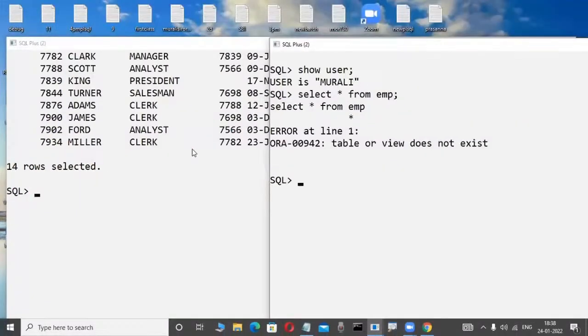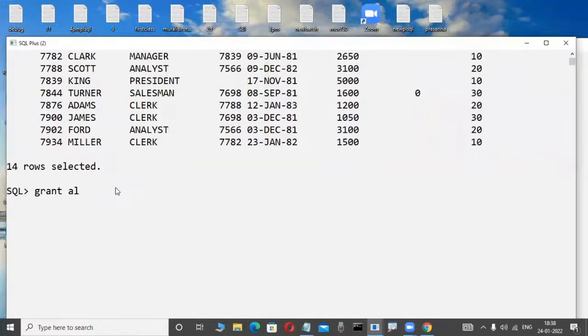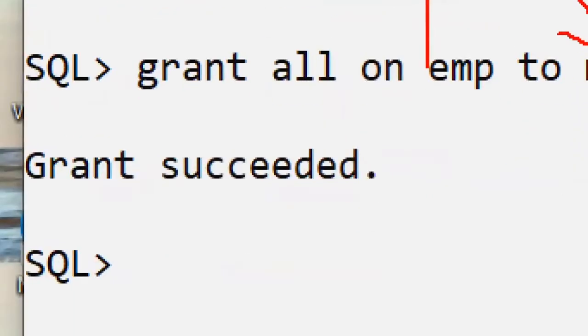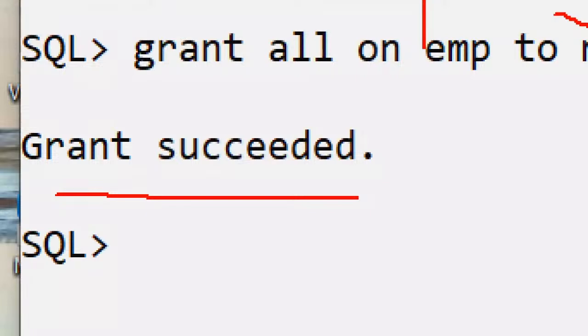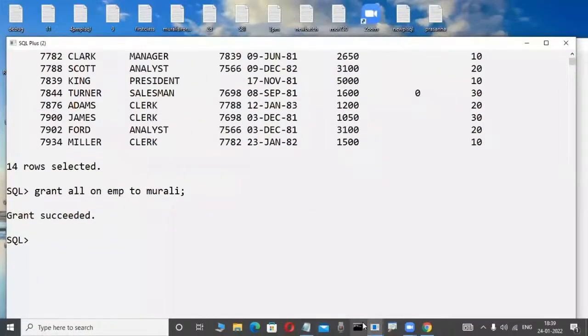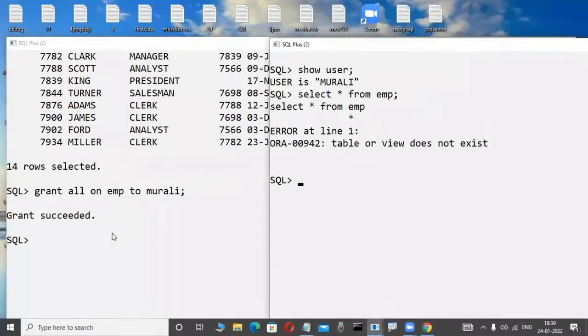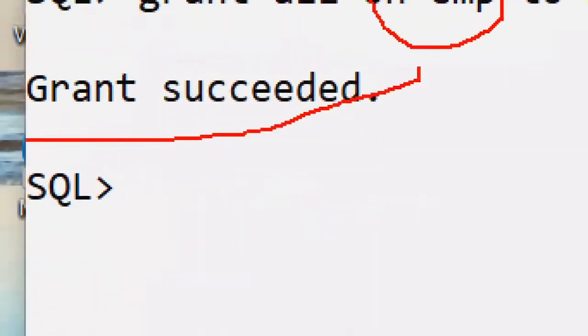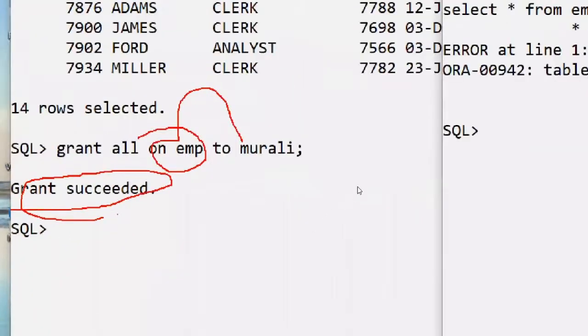Now suppose they are giving permission through some grant command. For example, observe the scenario here. Grant something only. Now check it out, they are giving some permission. Granting this table to which employee? The Murali employee, for example. Grant is succeeded. You will also be familiar with all these things in future. Logically tell me, once they give this permission, the Scott employee is giving permission to Murali. Here grant is succeeded, and some message is displayed in a relational data model product.